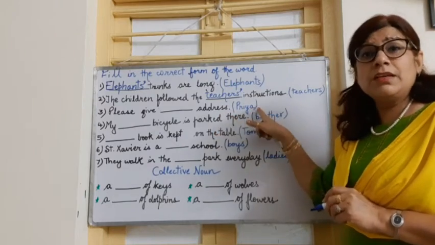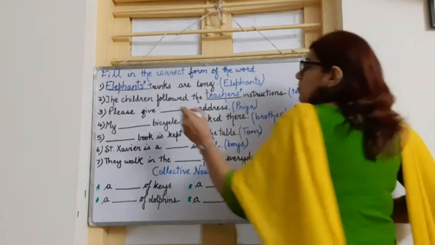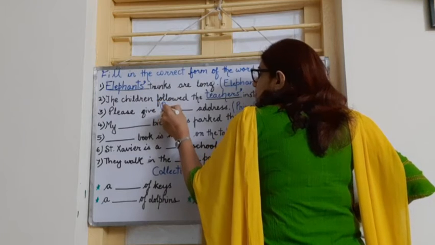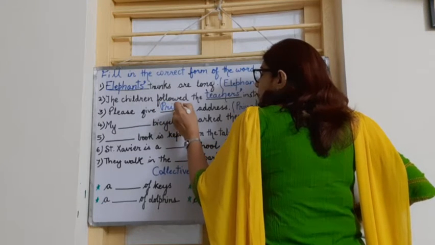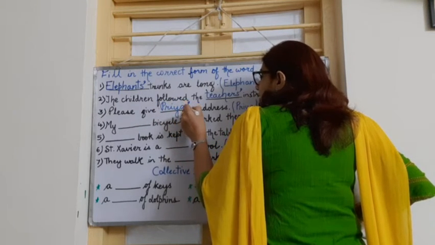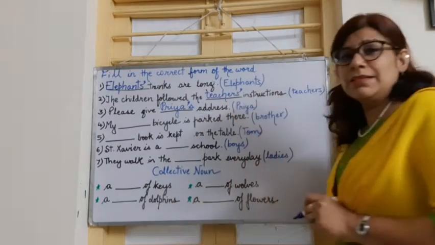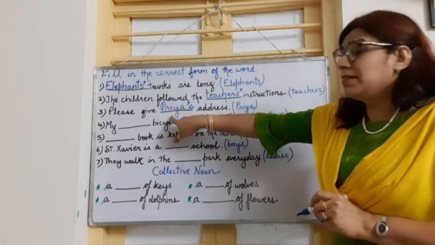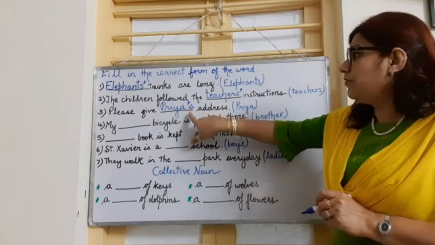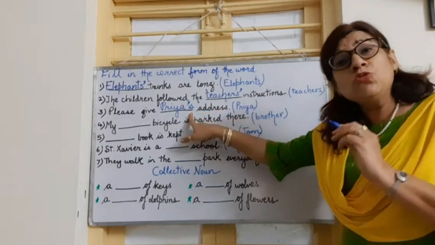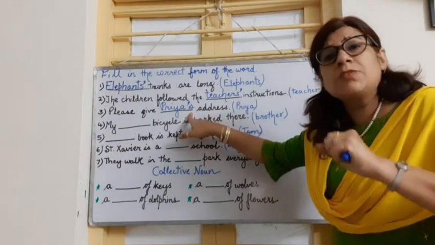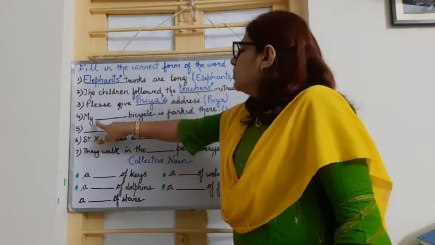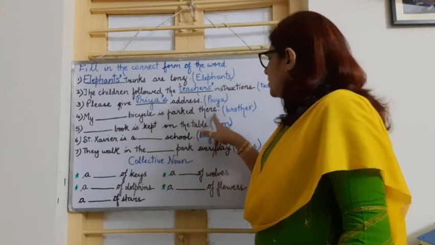Here Priya is a singular noun. So to show the possessive noun, it will become Priya's address. As told to you, we will write the noun followed by the apostrophe and then the s to show possessiveness.